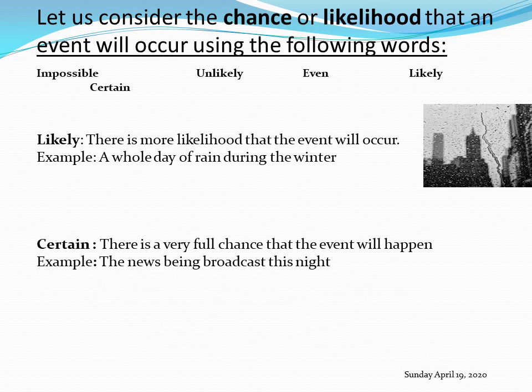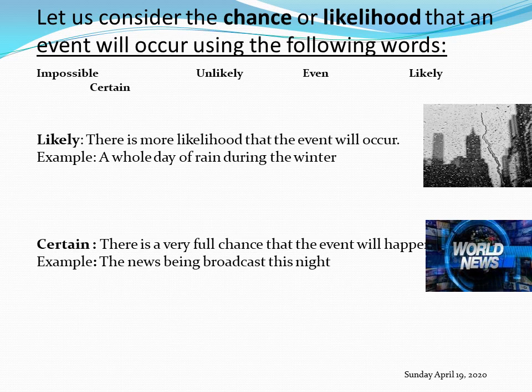Let's see if we have another example. The news is going to be broadcast this night. Is it certain? Of course. The news is being broadcast every day. So it's a certain event that the news will be broadcast tonight. If I said schools will be open tomorrow, that's an impossible event because with the situation in the country at the moment, all systems are shut down and there cannot be any schools open. So that's impossible. All right, now I believe we understand this very well.